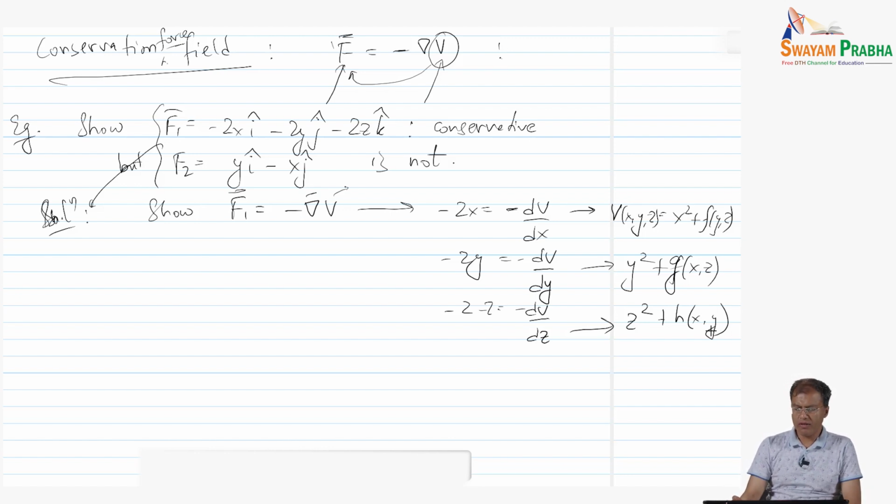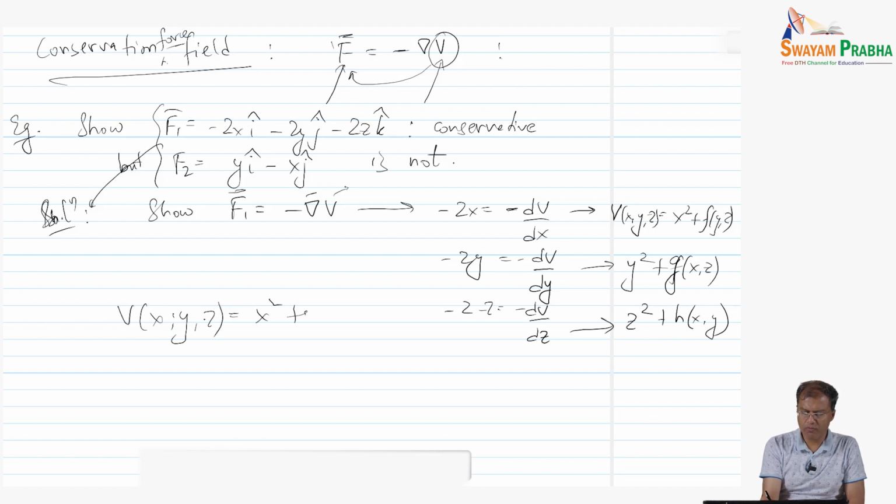So we want to find a single-valued V. That is our goal, right? We want all three equations to be satisfied, and that can only happen when V of x, y, z is x squared plus y squared plus z squared, plus a constant, and that's it.